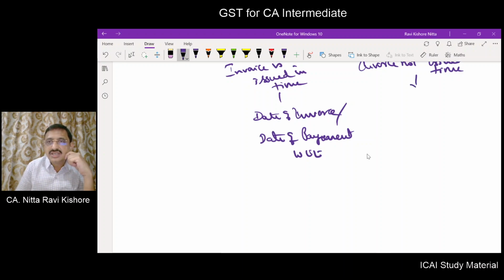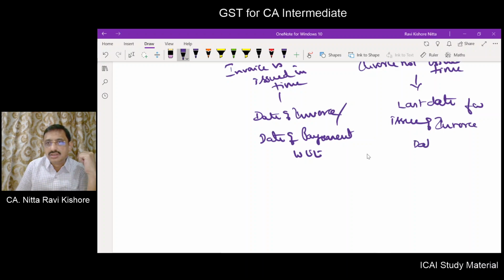If invoice is not issued within the time, last date for issue of invoice, or date of payment, whichever is earlier.